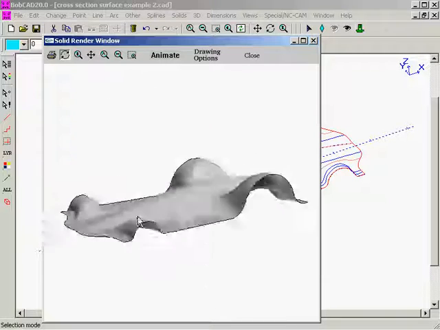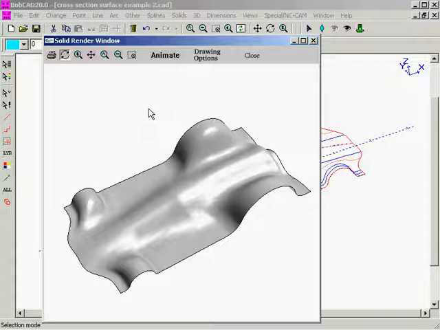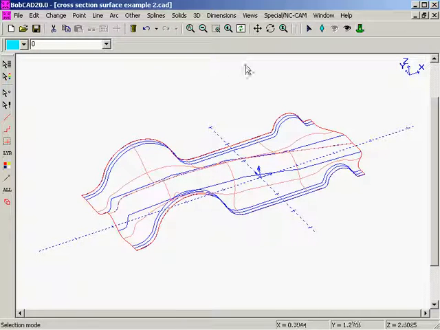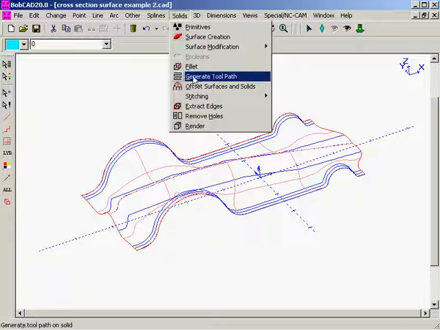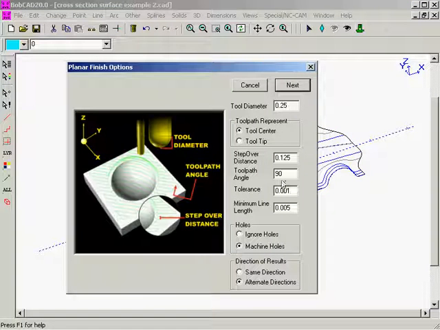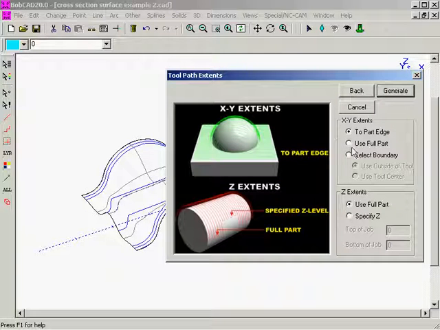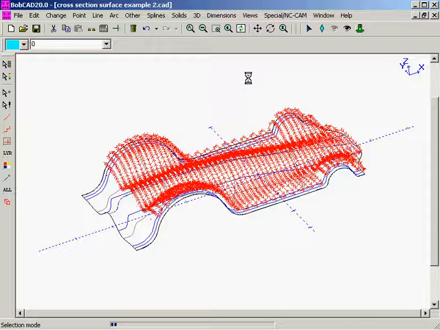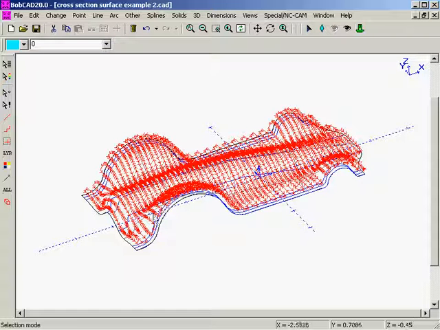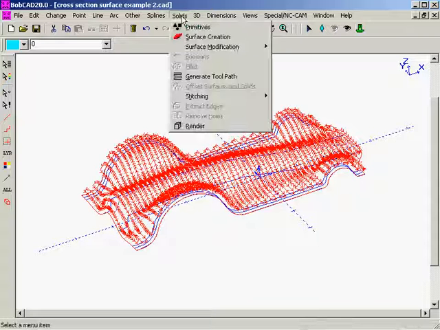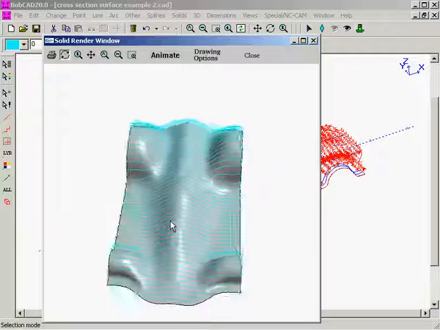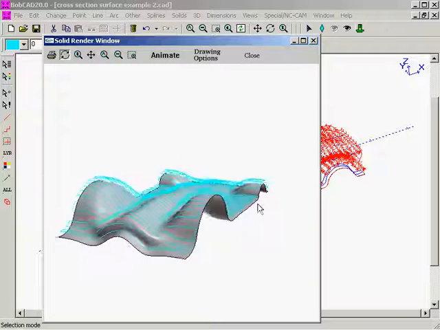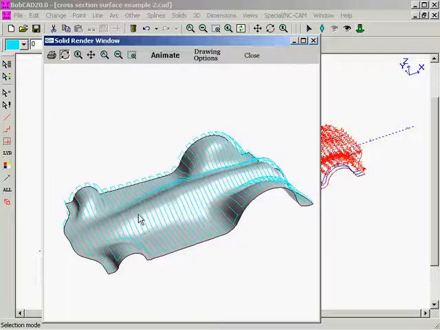This function is actually quite easy and quite flexible. Now we'll go up here to Solids, choose Generate Toolpath. We'll use the same tool that we used here. Click Next. This time we'll use Full Part. Generate. And you can see our toolpath goes ahead and creates itself here. We hold down our Shift key and select one of the edge lines of the actual surface, and now we can render this model with the toolpath that we've generated over the top of it. Clean toolpath, clean surface. Okay.